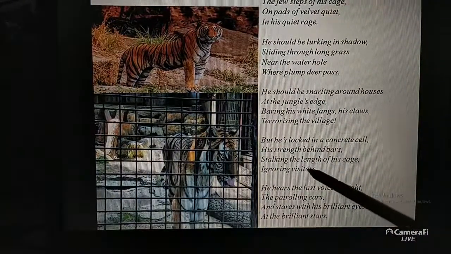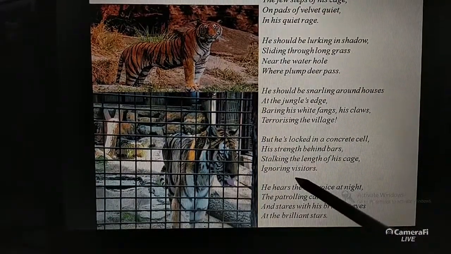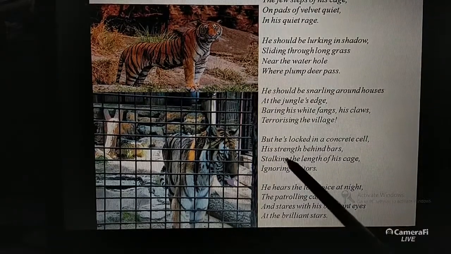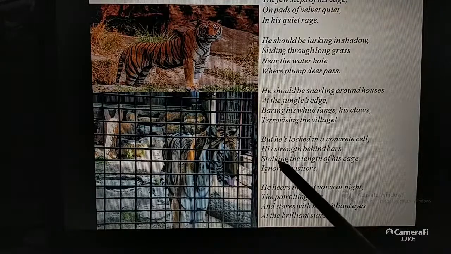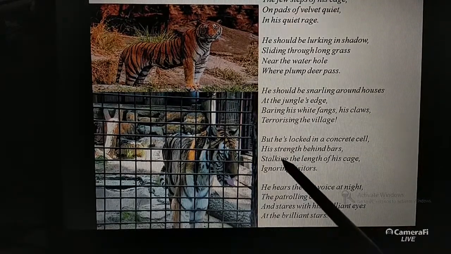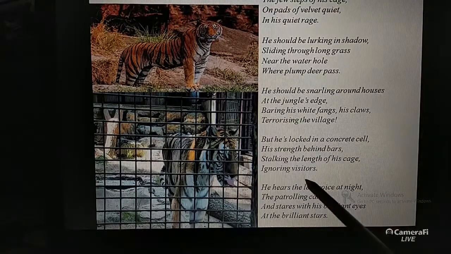So why is the tiger ignoring the visitors? The tiger is ignoring the visitors because the tiger lost its interest, lost its own strength. Okay, and that's why he is ignoring the visitors.